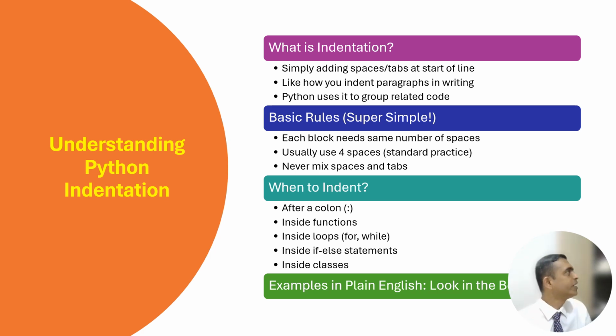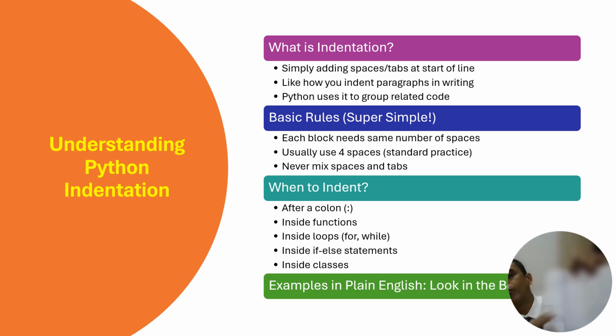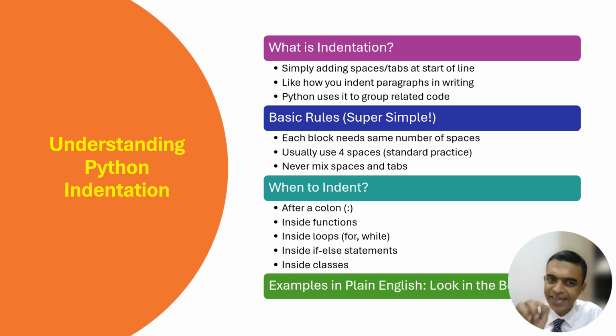Like whenever you are reading a book, say on numerical methods or advanced optimization techniques, if I open the book and see a paragraph, before the beginning of the paragraph there will be some space left. One tab will be left. That is called indentation.